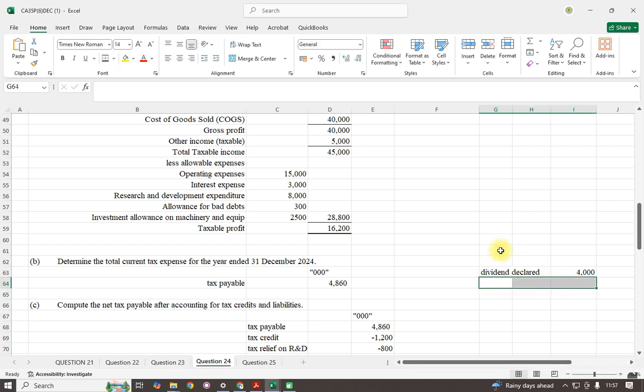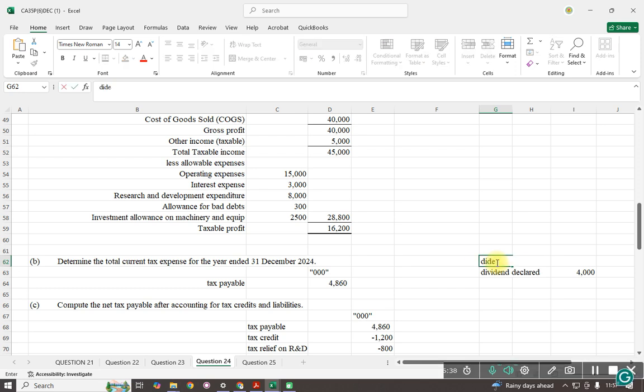I'll do it here. Dividend as per law, 60%. You're supposed to distribute 60%.